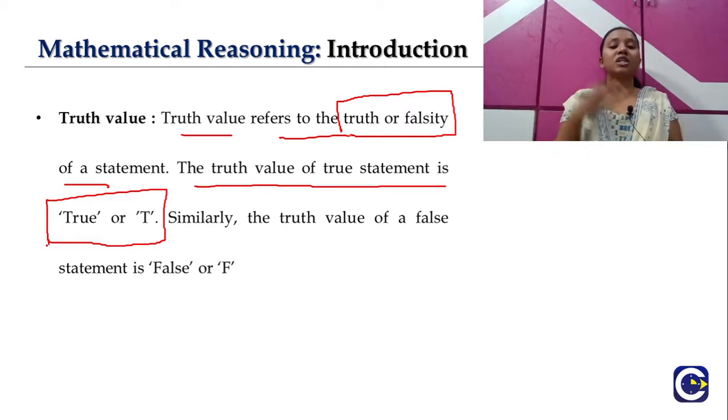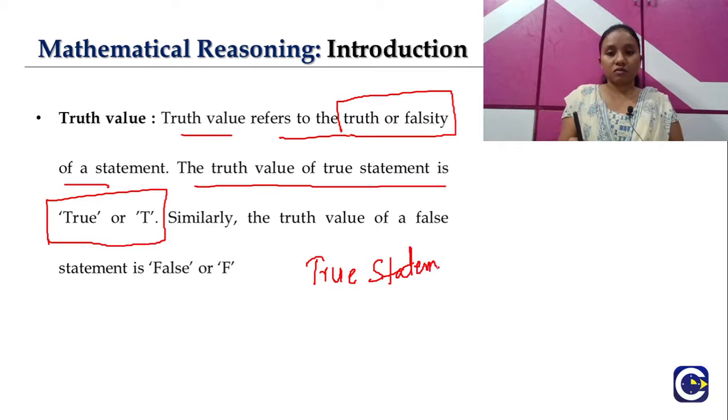Similarly, there are two possibilities: one is a true statement and the other is a false statement.